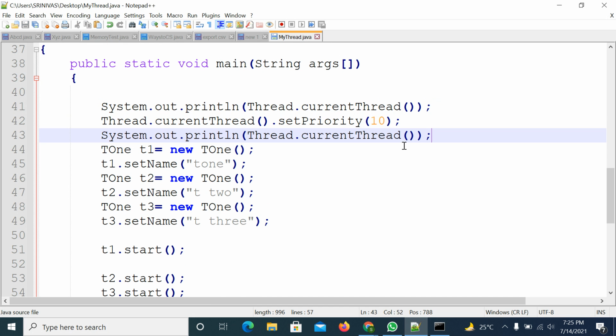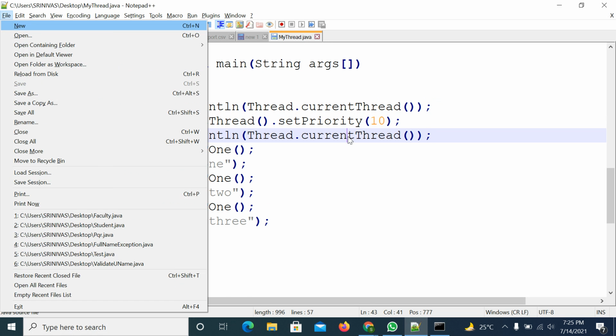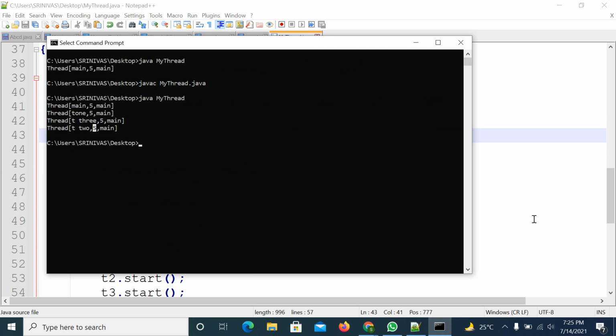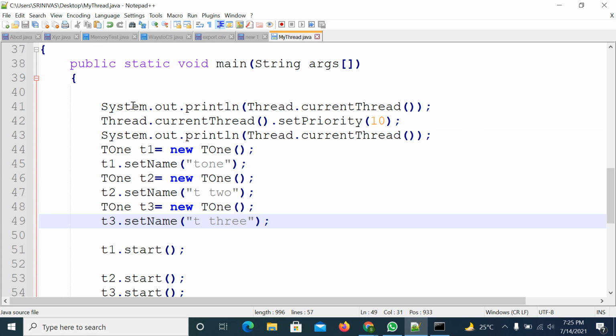No need to print the priority separately. If I print this one, it will automatically print 10. So now try to compile. I hope you are getting the point. I am trying to get which current thread is executing by this line.